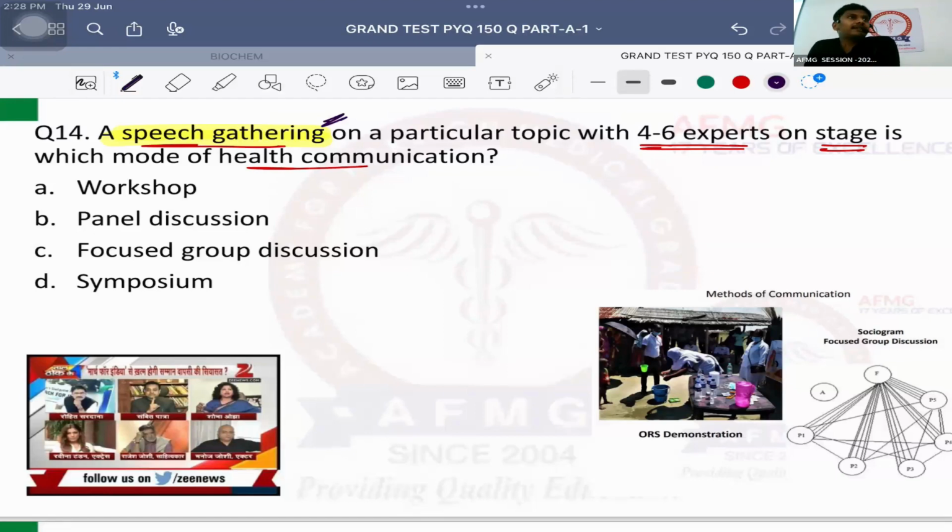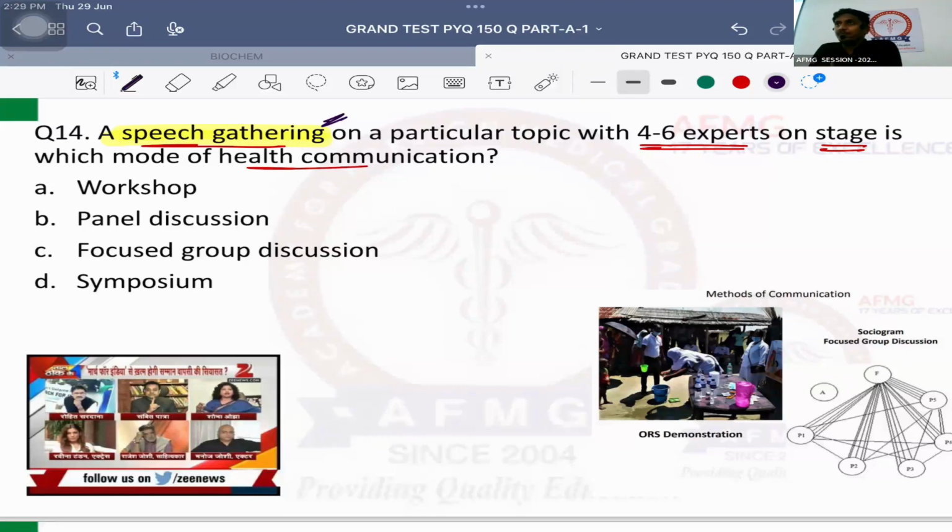No. Speech gathering का मतलब क्या होता है? एक के बाद एक बंदा speech देने जाएगा. These 4 to 6 experts are sitting on stage, but does not necessarily mean they are having discussion among themselves. Have they mentioned they are having discussion among themselves? No. They have mentioned it is a speech gathering. That means one after another, the person or the expert will go and give his own speech usually.